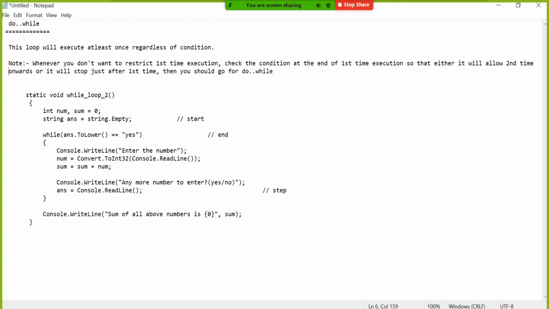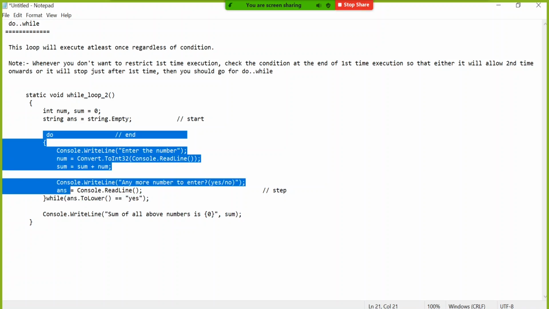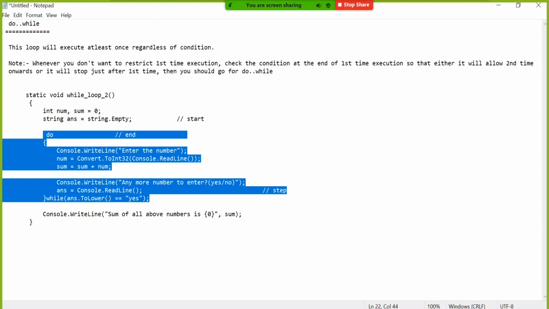So how to write this do while statement is, instead of checking the condition at the beginning, you take the condition and check it at the end, and in that place you just put a do. There is nothing much difference between while and do while. While checks the condition at the beginning, that's why the first time it also restricts if the condition is not matching.